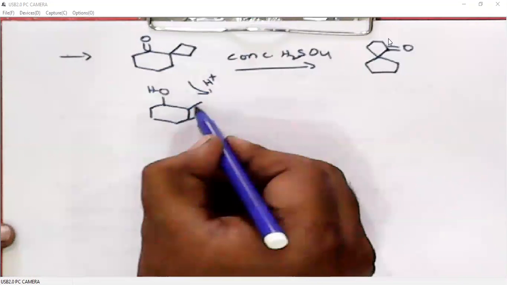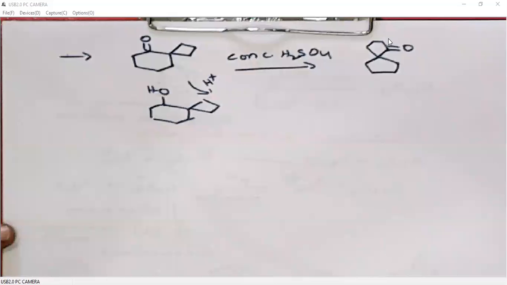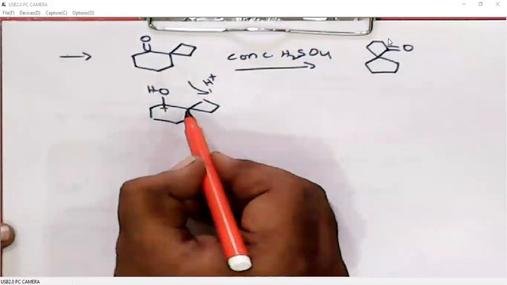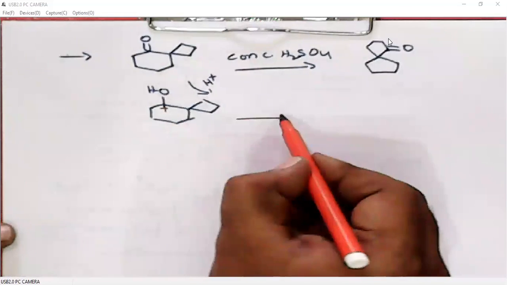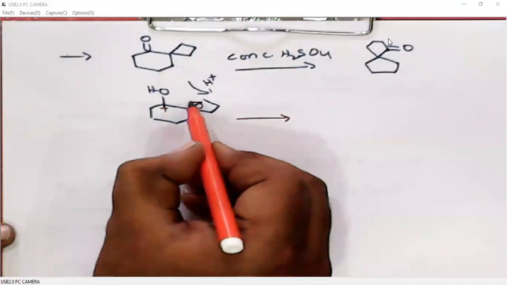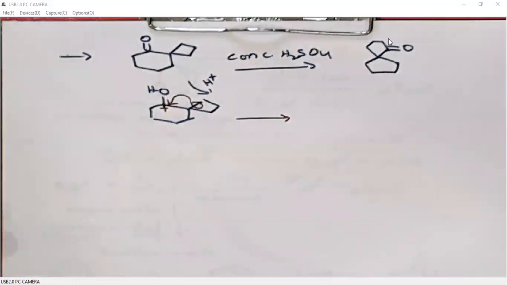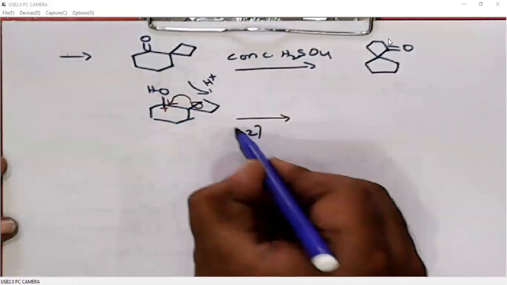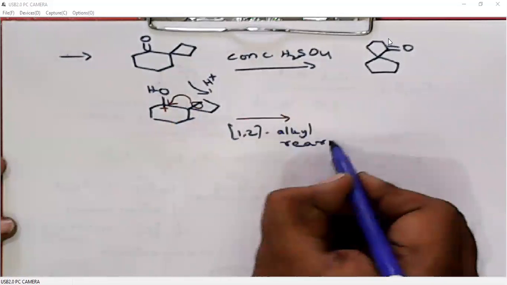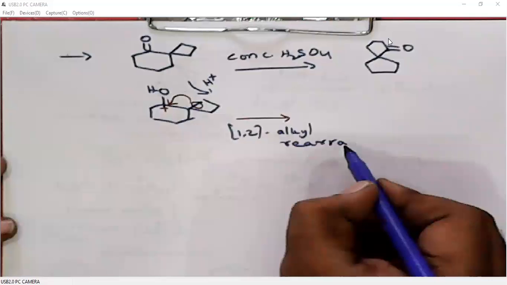Four-membered rings are highly strained, so they will immediately undergo an alkyl shift to ring expansion so that they can relieve their ring strain. So here it will undergo a 1,2 alkyl shift, an alkyl rearrangement, what is called the Wagner-Meerwein rearrangement.